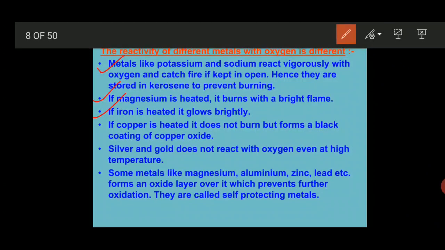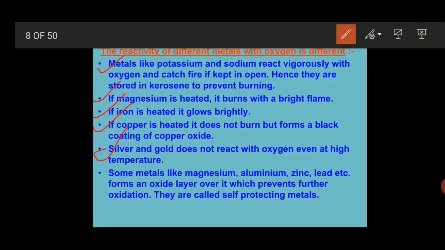Similarly, if copper is heated, it does not burn but forms a black coating of copper oxide. Keep that in your mind. Whenever copper is heated, it will not produce any kind of bright glow. It forms a black colored coating of copper oxide.